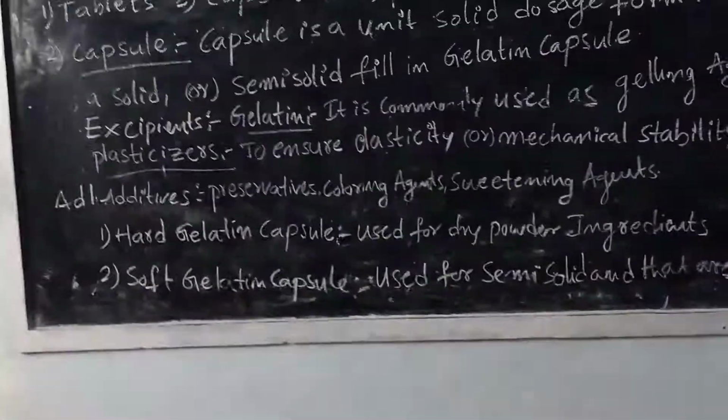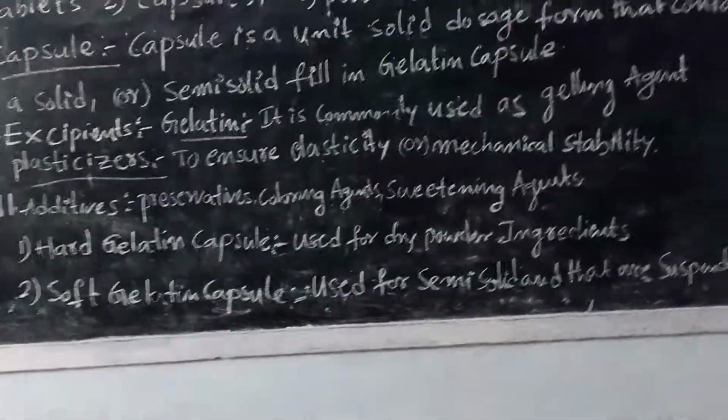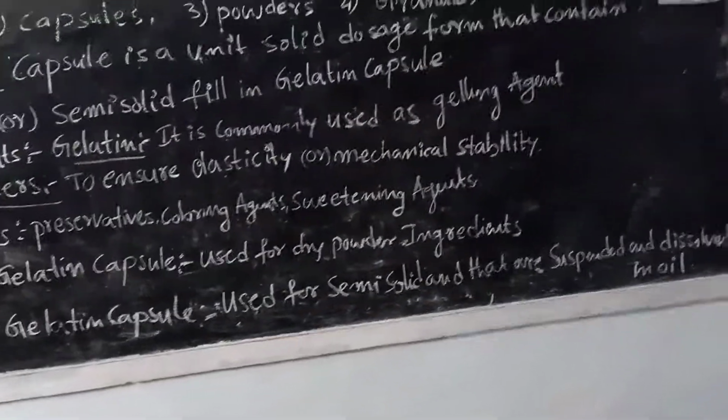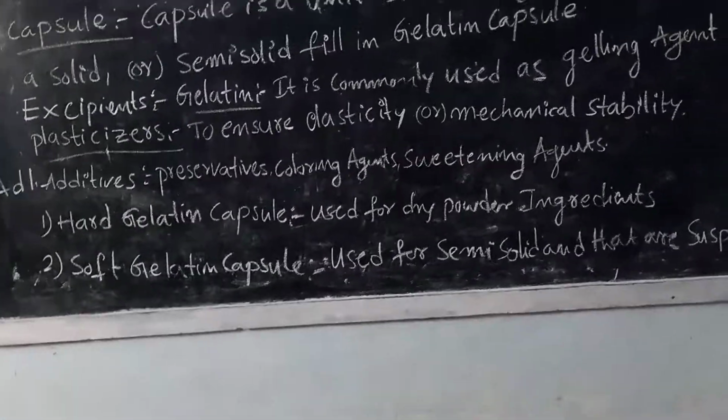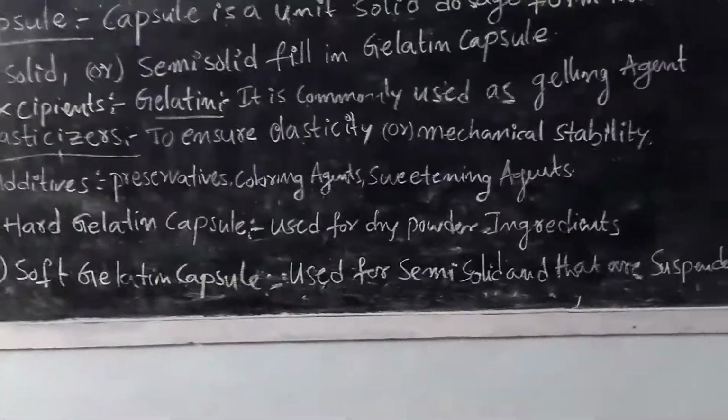How many types of capsules are present in the pharmaceutical field? Two types of capsules are present, hard gelatin capsules and soft gelatin capsules.